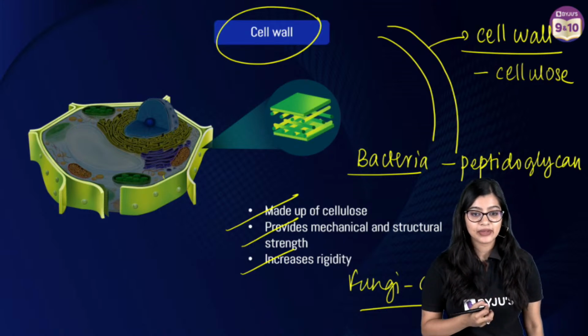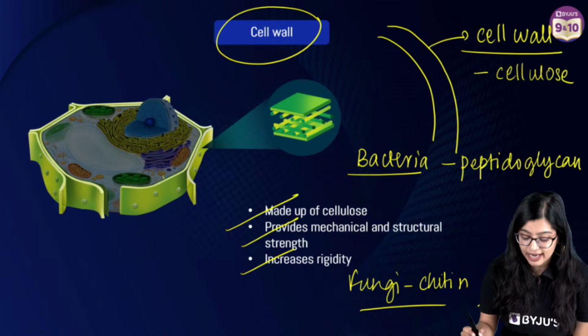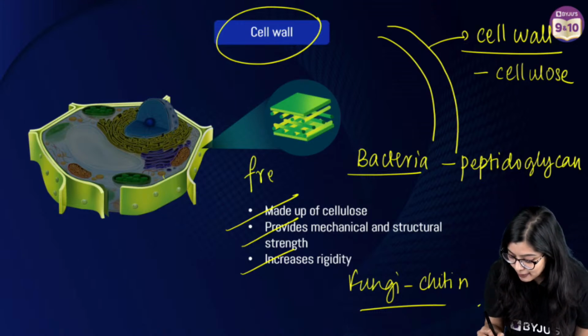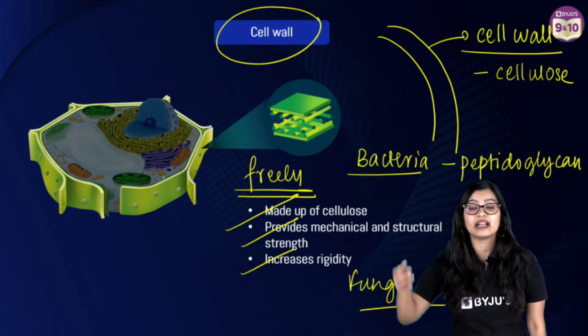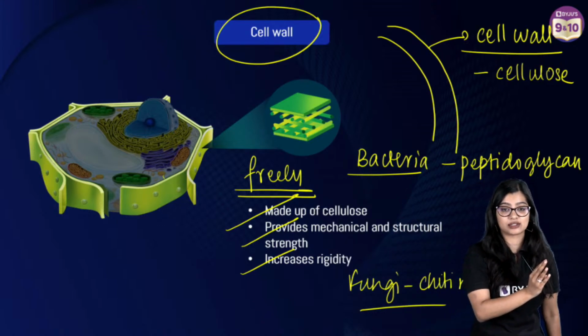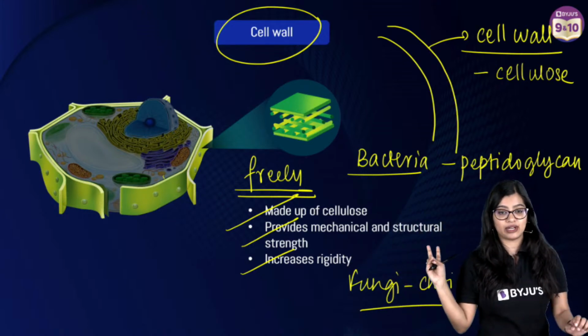I also need that. Is the cell wall semi-permeable? Oh, thank you for that pointer, right? It is freely permeable, right? The cell wall is freely permeable. It will allow all the substances to pass through, right? But in the cell membrane, it is selectively permeable. Okay?